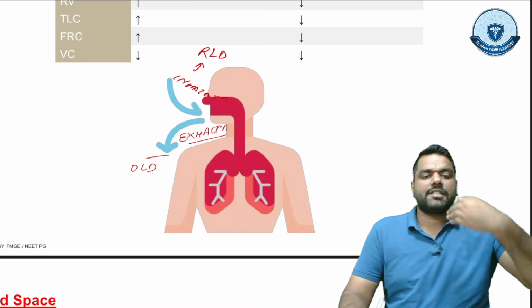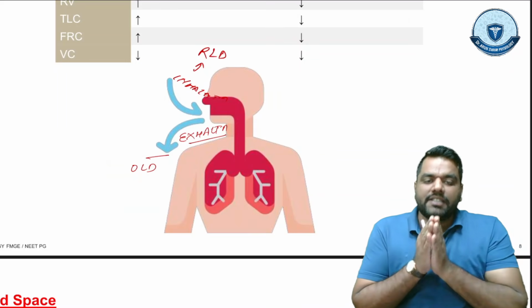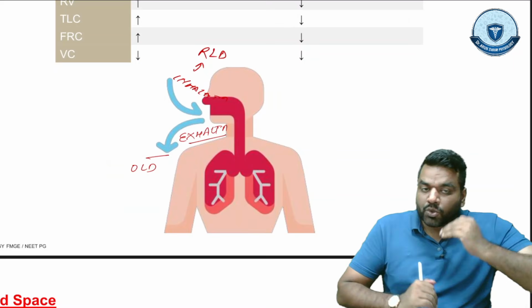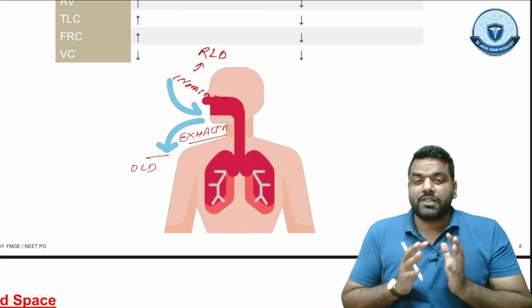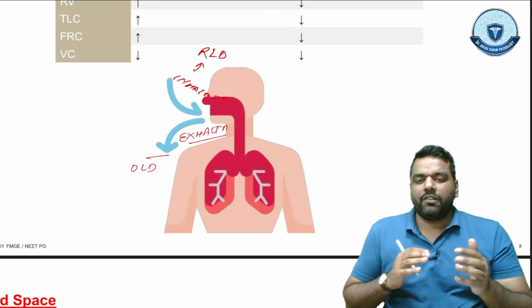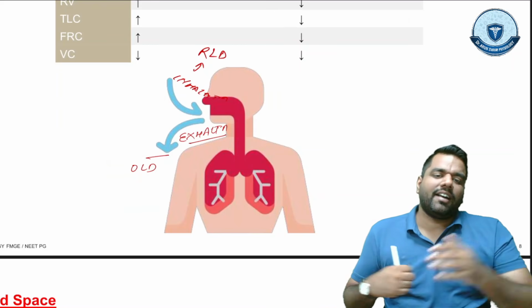So whenever there is difficulty in breathing in, we call it restrictive lung disease. Whenever there is difficulty in breathing out, we call it obstructive lung disease. This is how you can differentiate between OLD and RLD.